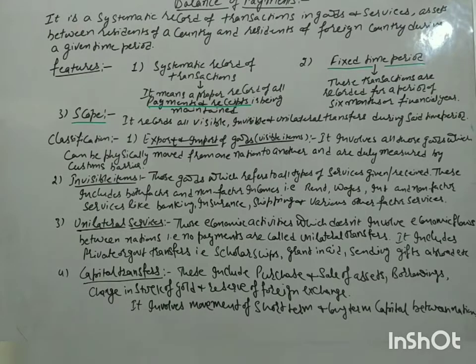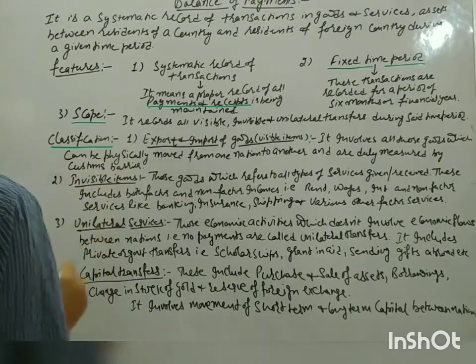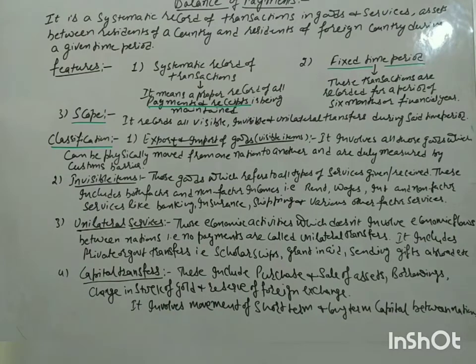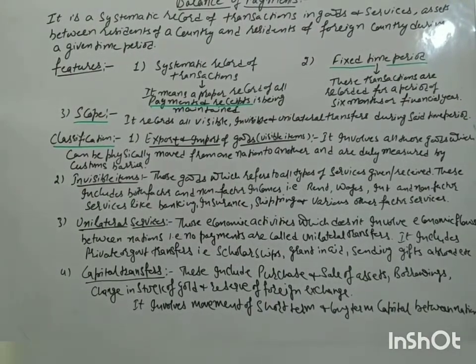Now we have classified the goods and services in balance of payments into different aspects. First is the export and import of goods, meaning visible goods. Visible goods means all those goods which are exported or imported between two different nations and are measurable by the customs officials, duly measured by the customs barrier. They come under the category of visible items.